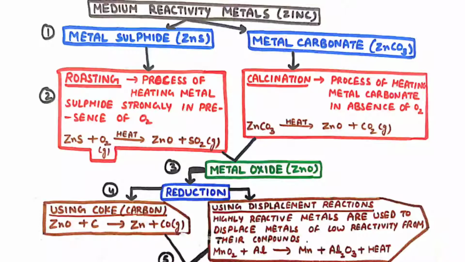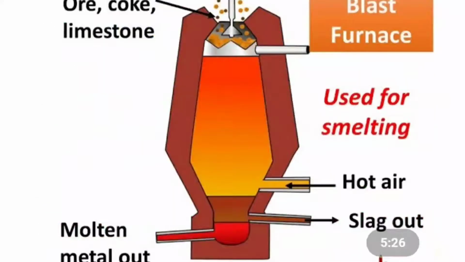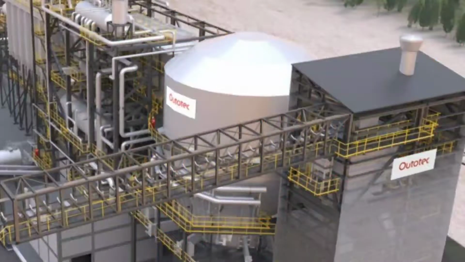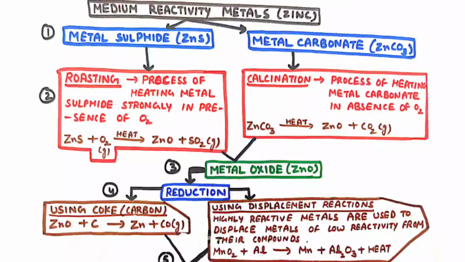So first we will have to convert this metal sulfide and metal carbonate into metal oxide, that is zinc oxide. For metal sulfides, the process used to convert it into oxide is roasting. And this is the process of heating a metal sulfide strongly in the presence of oxygen. And this reaction would be zinc sulfide plus oxygen in the presence of heat gives zinc oxide plus sulfur dioxide